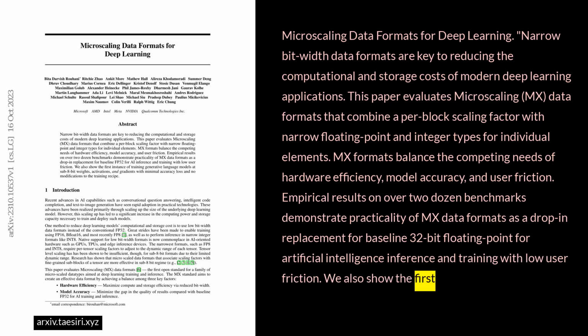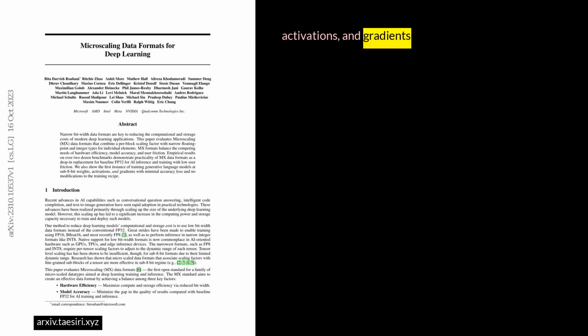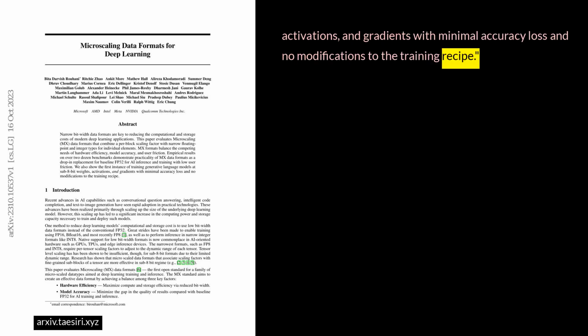We also show the first instance of training generative language models at sub-8-bit weights, activations, and gradients with minimal accuracy loss and no modifications to the training recipe.